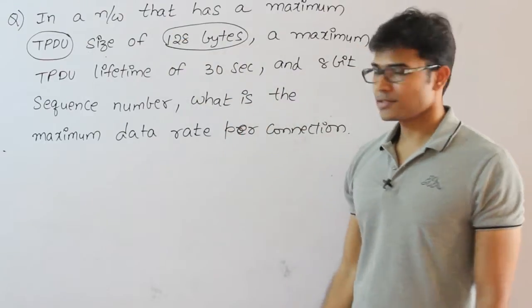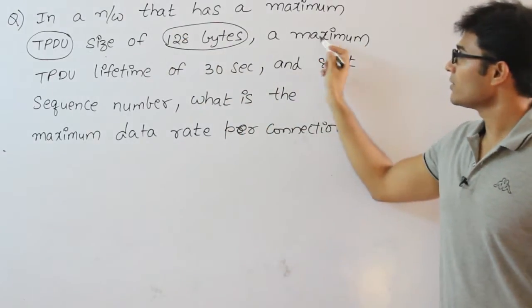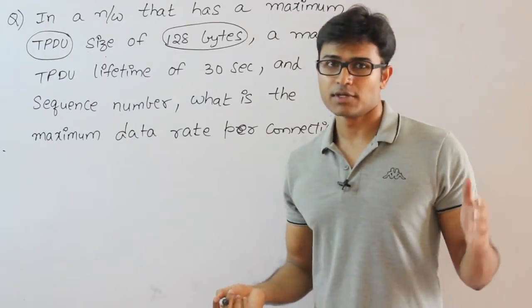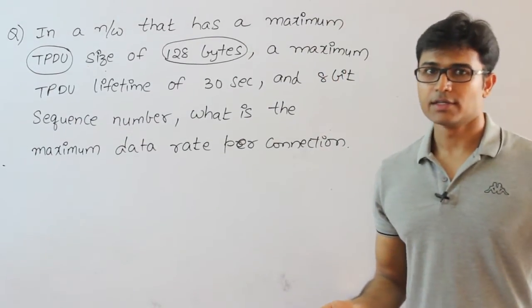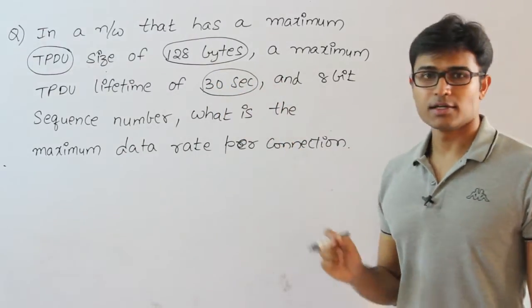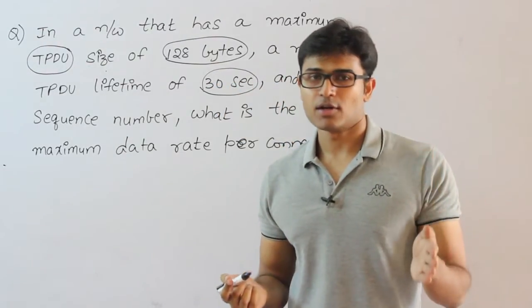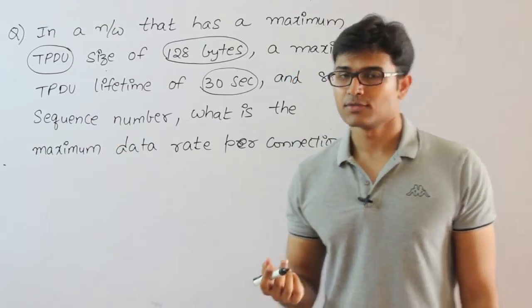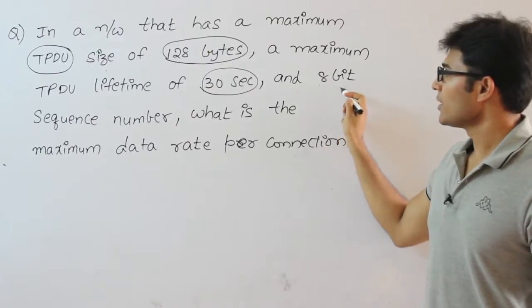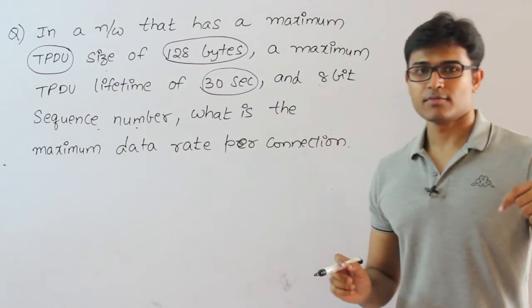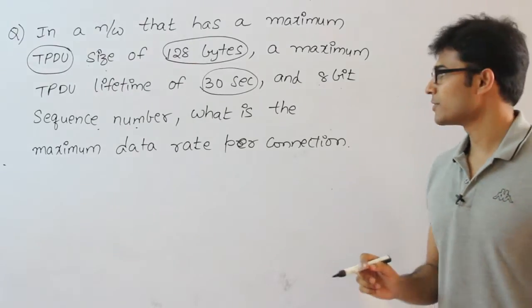So they are saying that MSS is 128 bytes and the maximum TPDU lifetime, which is nothing but the lifetime which we discussed in the TCP sequence numbers, is given as 30 seconds. It means that if you send a byte now, that byte is going to be alive for at least 30 seconds. That is the meaning of it. And there is an 8-bit sequence number, which means we have only 8 bits for sequence numbers.